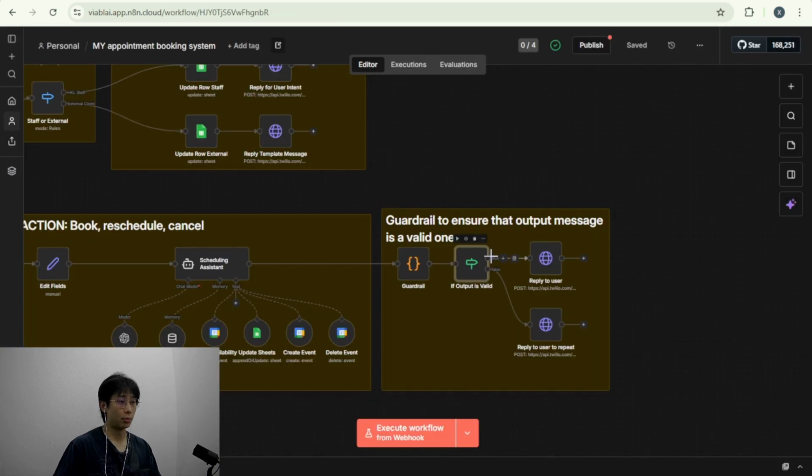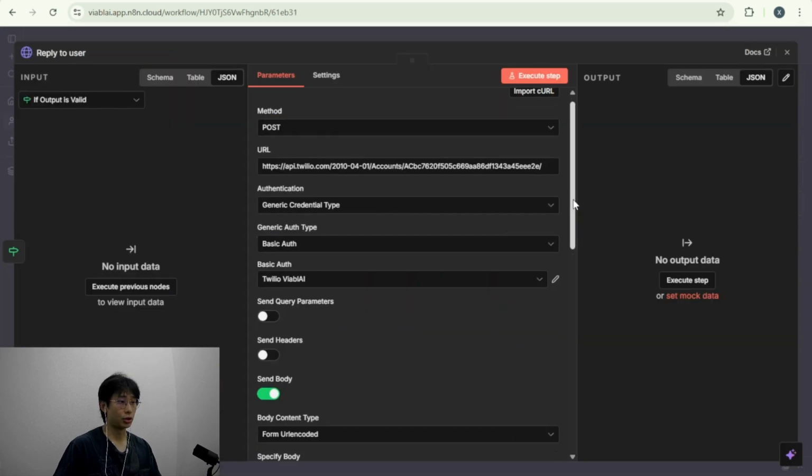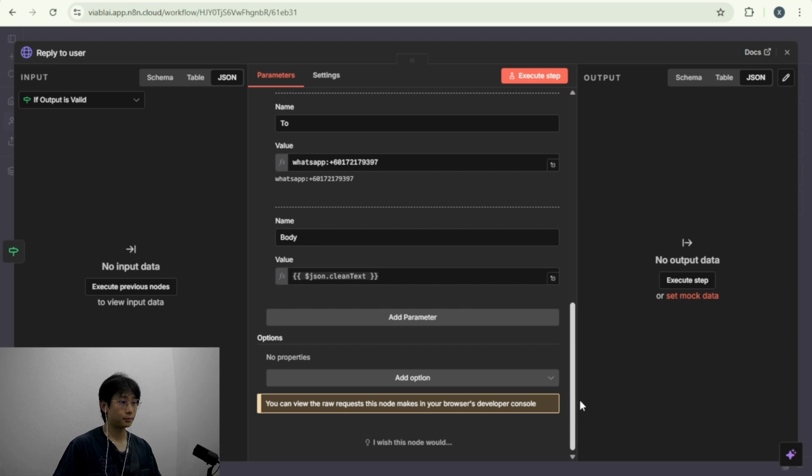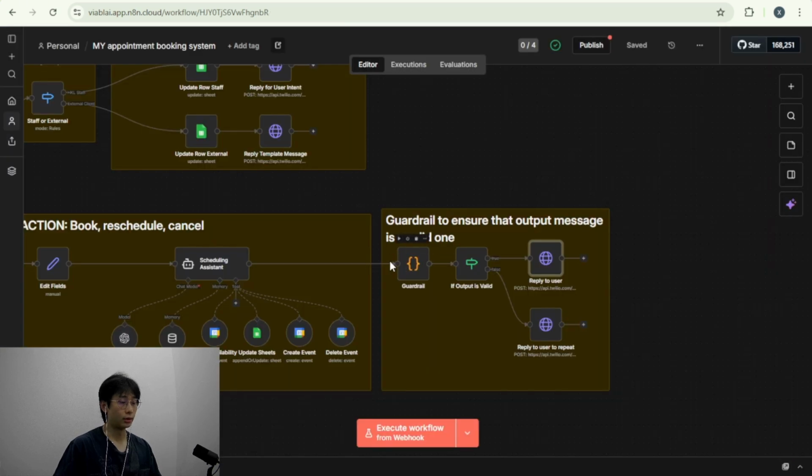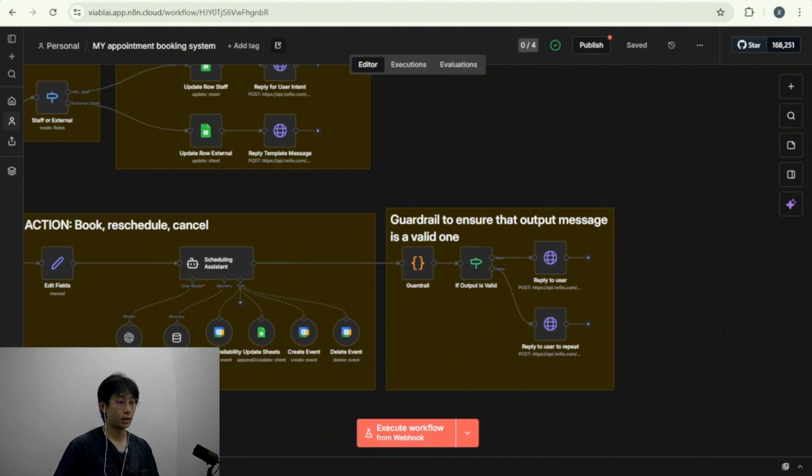If the output is valid, it will reply to the user with the clean text from our code node, which is basically the output of the assistant.